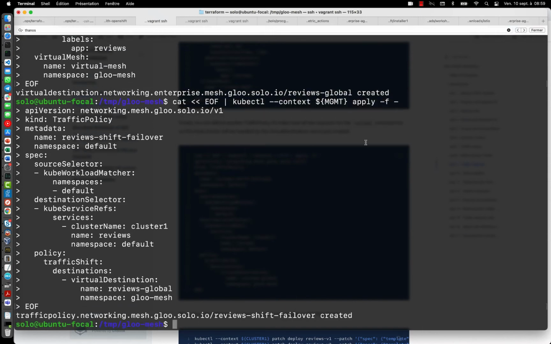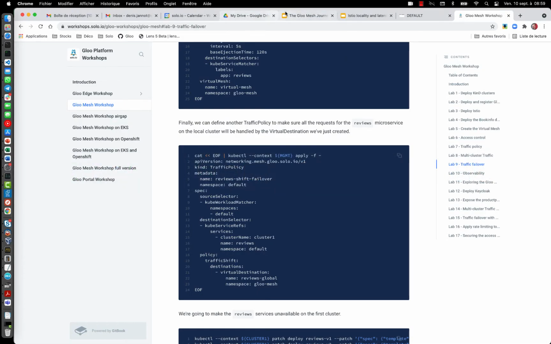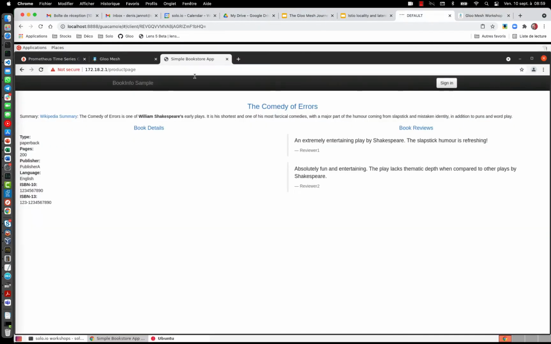And if I go into my environment now, what you will see is that when I refresh my page, I get either V1, which is no reviews, or V2, which is the black stars. And V3 is red stars. I don't get it because currently all my requests are going local and everything works fine.